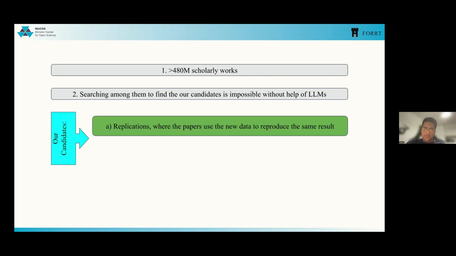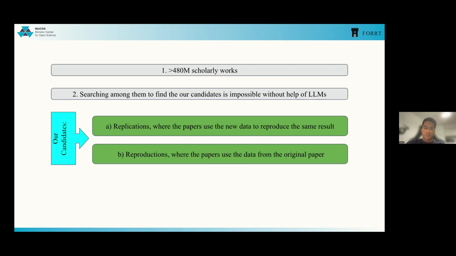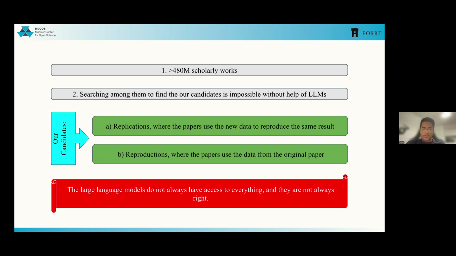First, replication: papers that try to reproduce the exact same results of the original article by using new data. And reproduction: reproduction uses the exact same data as the original study to see whether the study results would repeat itself or not. And there is one big problem here. The large language models don't always have full access to the article, and they are not always right.